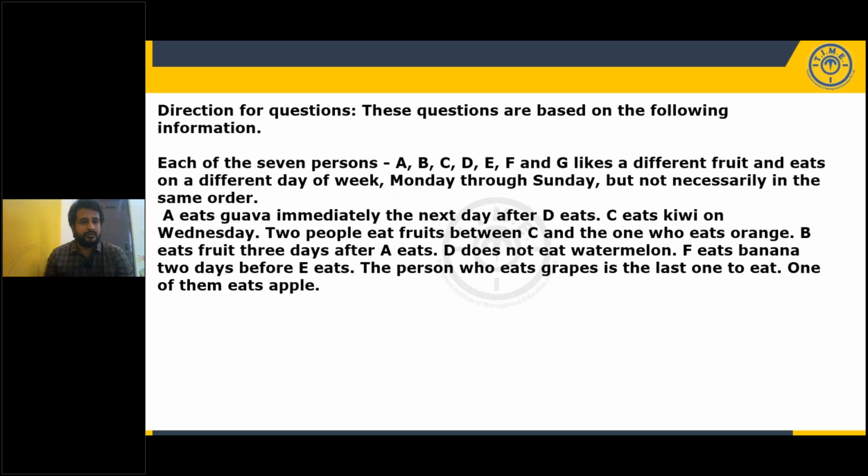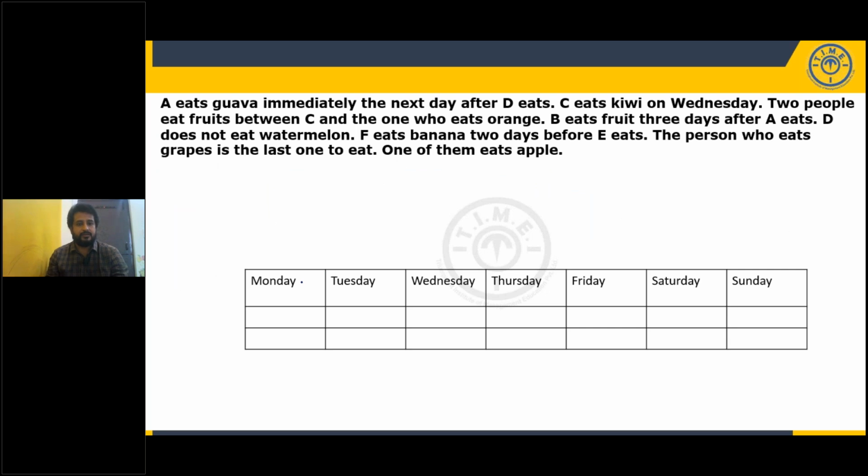Now there is one more question, and this is slightly a higher level of difficulty compared to the previous sets and previous years. There are 7 persons, A, B, C, D, E, F, and G, each likes a different fruit and eats on a different day of a week, Monday through Sunday. And we have information regarding that. Let's first get the basic structure. Here is our basic structure, Monday to Sunday.